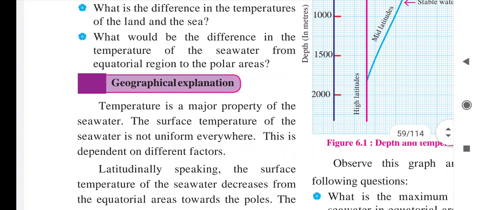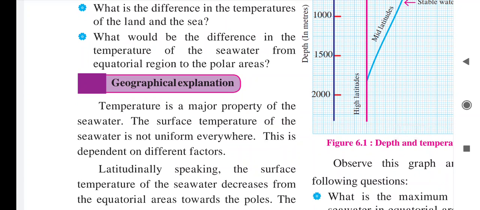Now next, what would be the difference in the temperature of the seawater from the equatorial region to the polar region? As we know, in the equatorial region the sun rays fall directly on the earth's surface. At 0 degree, in the equatorial region, the torrid zone, we can find more sun rays, which means the temperature is more there.